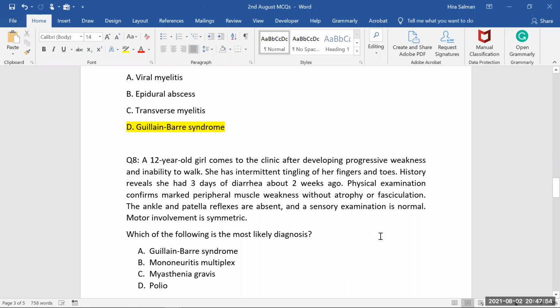So which of the following is the most likely diagnosis? What do you think? Do you think it's a mononeuritis multiplex? In mononeuritis multiplex, only one nerve is going to be involved. Of course, this is not one nerve. Both of the lower limbs are involved. So of course, it's not going to be a mononeuritis. Myasthenia gravis cannot be occurring in a 12-year-old girl, or maybe if it is, it's an antibody thing. And in order to do that, you have to have some particular history. Myasthenia gravis is usually associated with thymoma, and the patient should be of older age in order to make a diagnosis of myasthenia gravis.